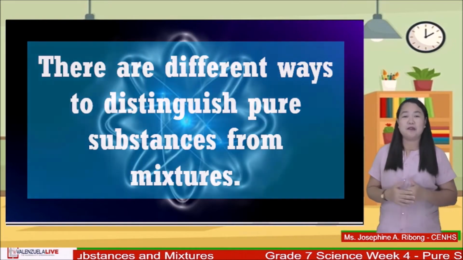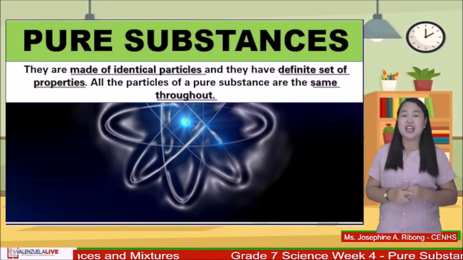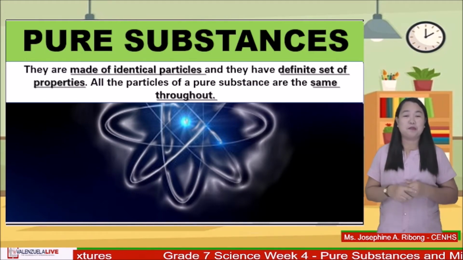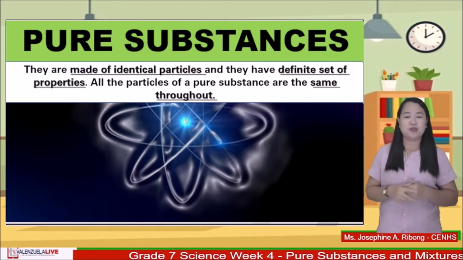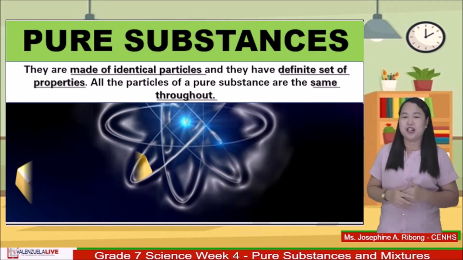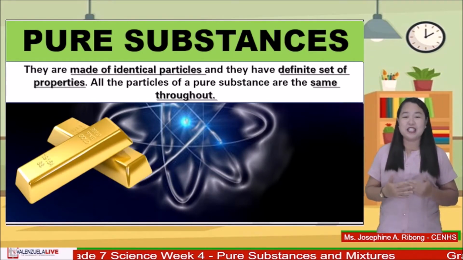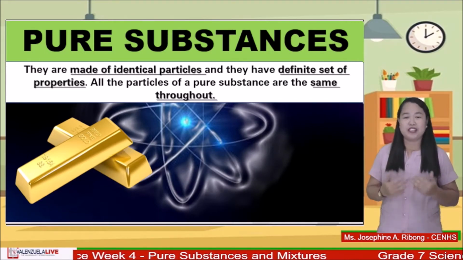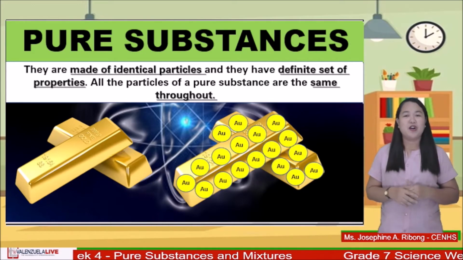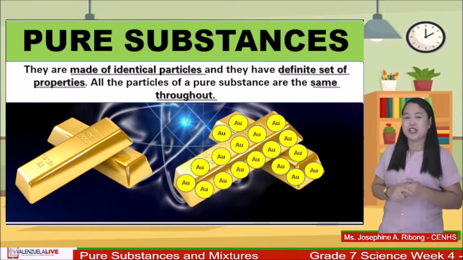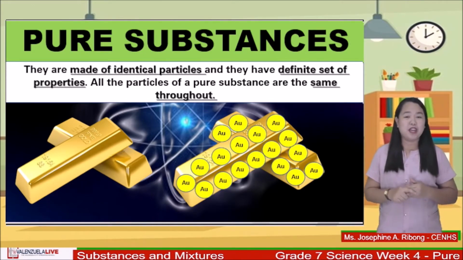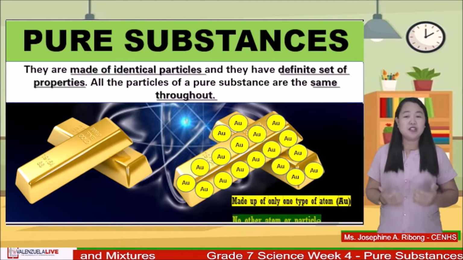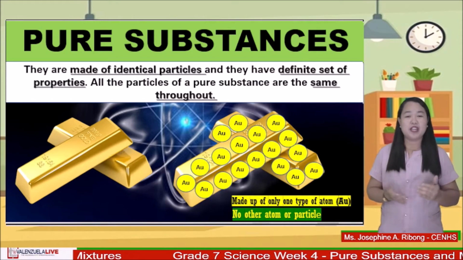Pure substances are made up of identical particles and they have definite set of properties. All the particles of a pure substance are the same throughout. Look at these gold bars. We can say that this is an example of a pure substance because it is made of identical particles. When we look at its composition, we can see that it's made up of only one type of atom, which is gold. We also notice that there are no other particles added.